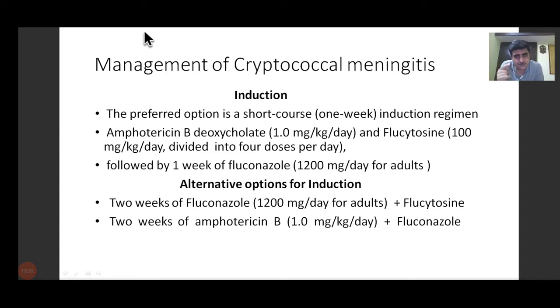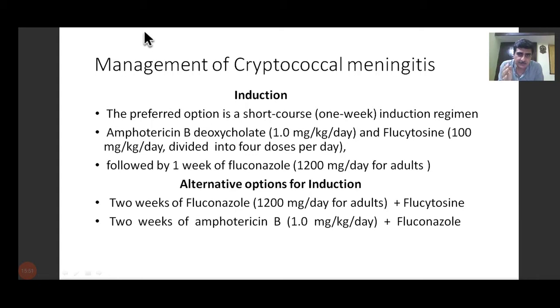And so only if flucytosine is given with amphotericin B, we can give the short course 1 week regime. If flucytosine is not available, then it has to be a 2 week regime for amphotericin B and fluconazole. If amphotericin B is not available, then flucytosine and fluconazole are given for 2 weeks. This is the same simple formula.